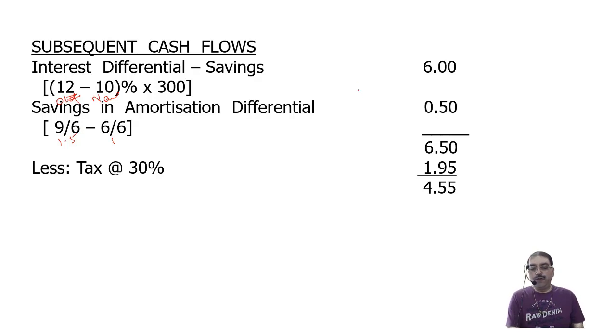Now this savings in amortization differential. Is there actually an inflow of cash? I'm showing that as a profit. Is there actually an inflow of cash? No. So I say that this is a non-cash item, on which tax has been calculated to the extent of 1.95. Since I've included a non-cash item here, I will now exclude it once the tax is calculated.